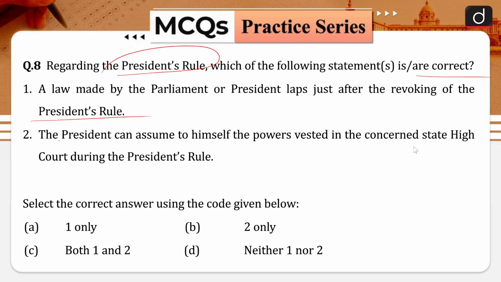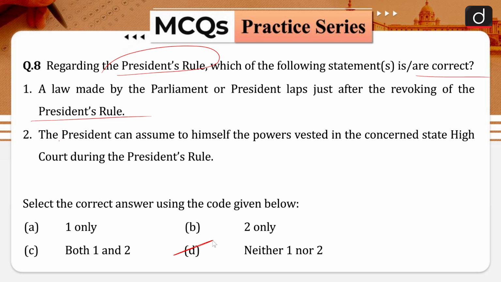Select the correct answer using the code given below. Option A is 1 only. Option B is 2 only. Option C is both 1 and 2, and option D is none of the above. So, the correct answer for this question is going to be option D, neither 1 nor 2. That means both of these statements are incorrect in nature.